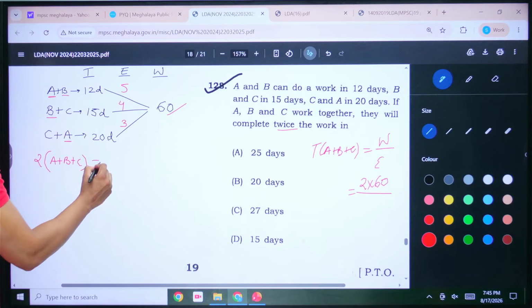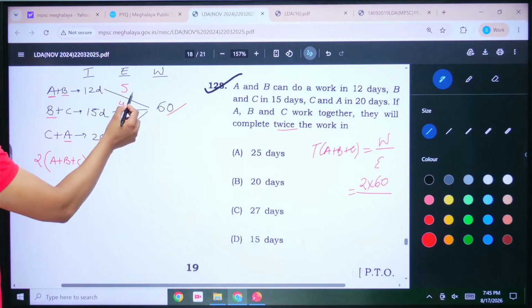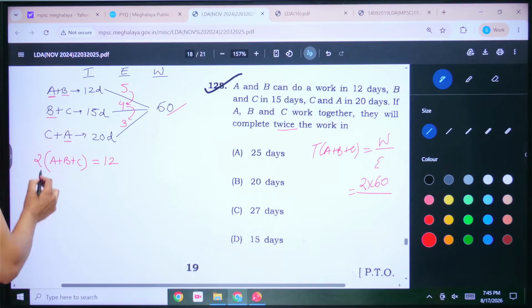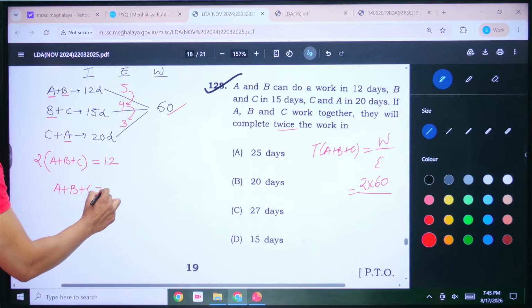And this would be equal to how much? Just add the efficiency. 5 plus 4 is 9, 9 plus 3 is 12. So just write 12 out here. Got it? So if you take this 2 that side, this 2 divides 12, you'll get A plus B plus C as how much? As 6.